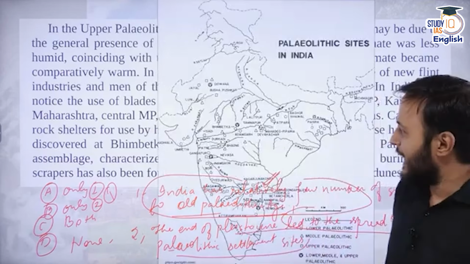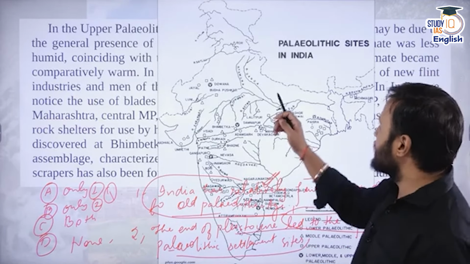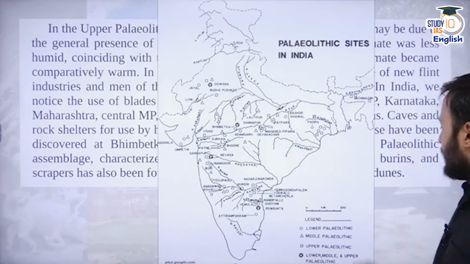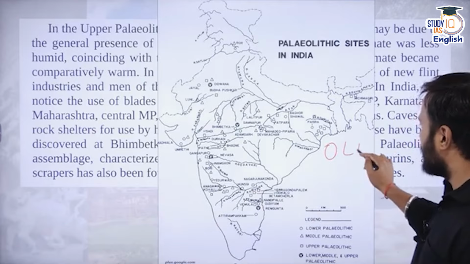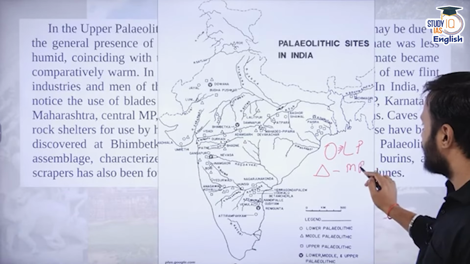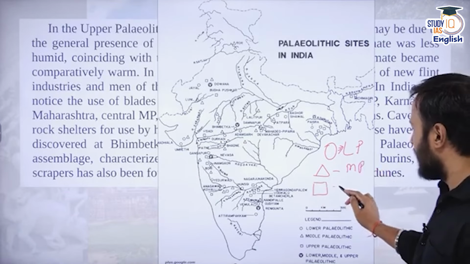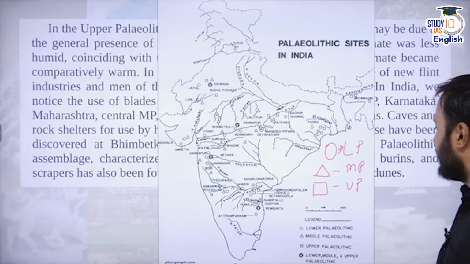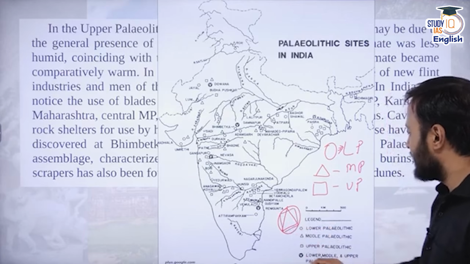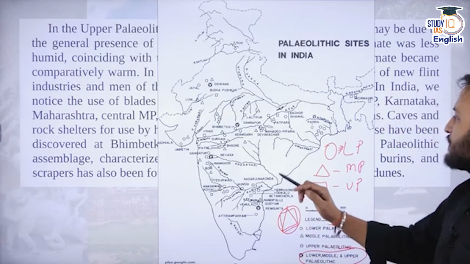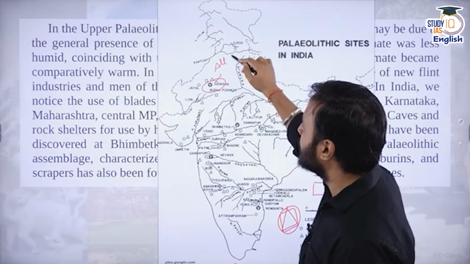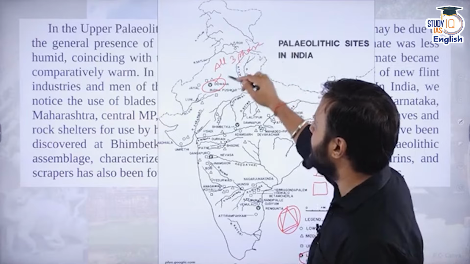Now let us look at the map and understand the presence of the Paleolithic sites in India. Okay, everyone? So here, this indicates the lower Paleolithic. This indicates the mid Paleolithic. And this indicates the upper Paleolithic. Alright, everyone? And if this is the diagram, then it indicates the presence of all the three phases of the Paleolithic period. So Didwana is the one where all three phases are found.